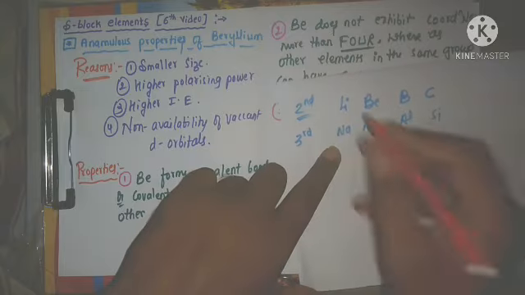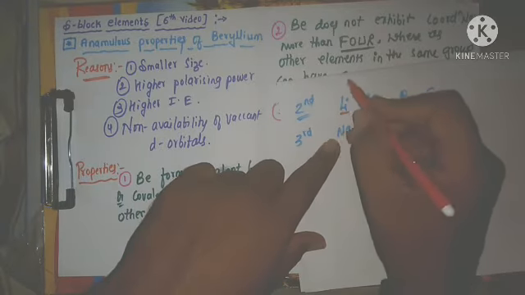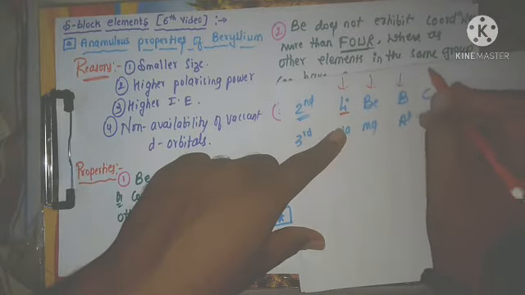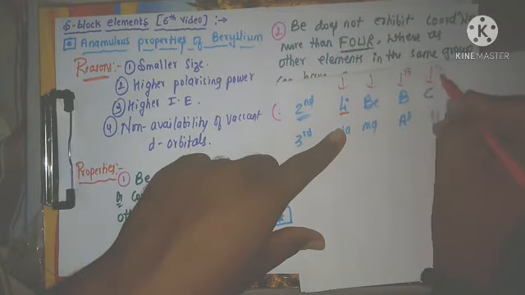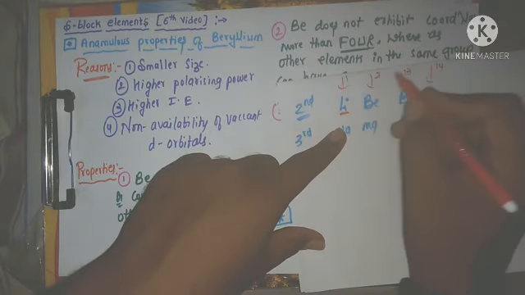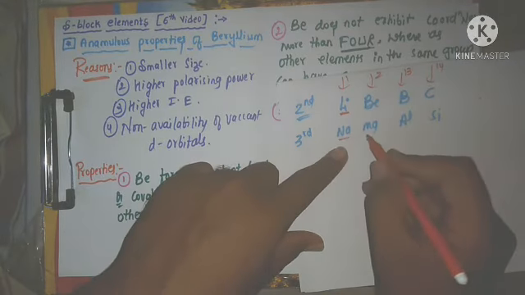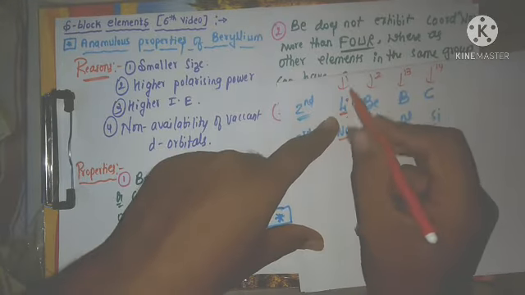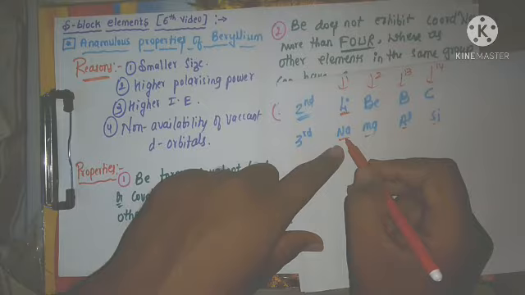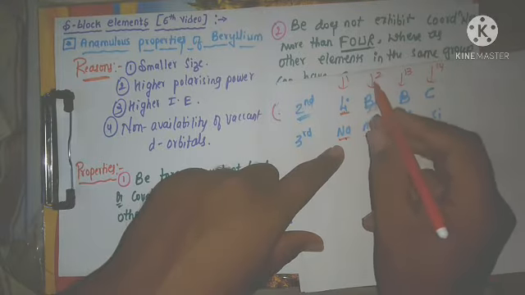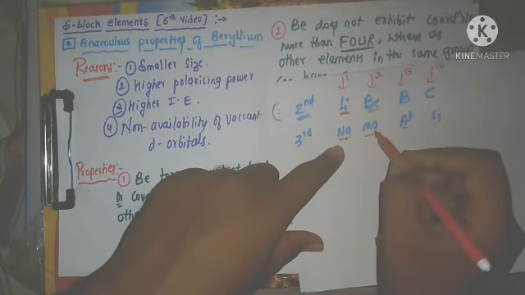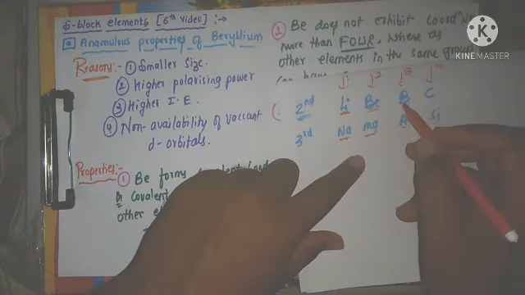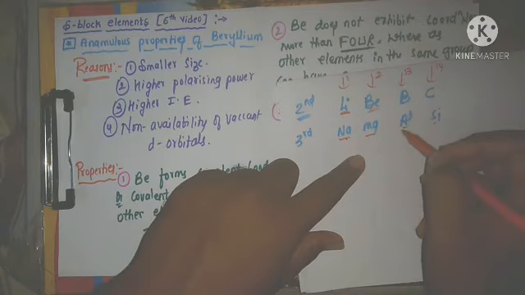These are the first member of the first group, first member of the second group, first member of the 13th group, first member of the 14th group. Sodium is the second member of the first group, magnesium the second member of the second group, and aluminium the second member of the 13th group.